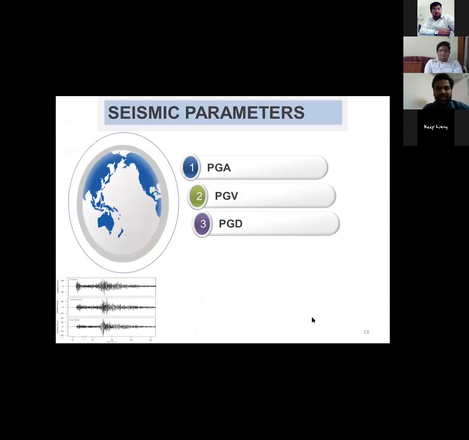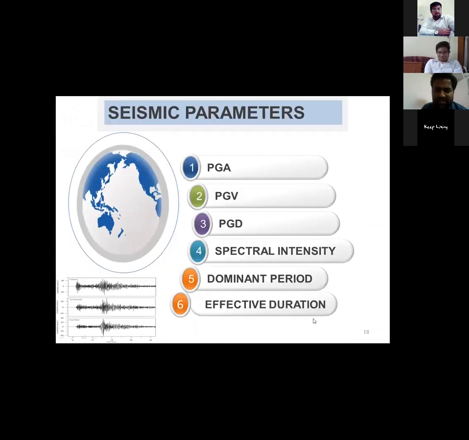These are the various seismic parameters: PGA, PGV, PGD, spectral intensity, dominant period, effective duration. As we know, in most of the conventional methods, only PGA is used. But what is PGA? PGA only gives information about the amplitude of the earthquake. It does not give information about the frequency content and the duration content of the earthquake. For example, if an earthquake has less PGA, but it has more duration and less frequency, then it will cause more damage, even if the PGA is less.